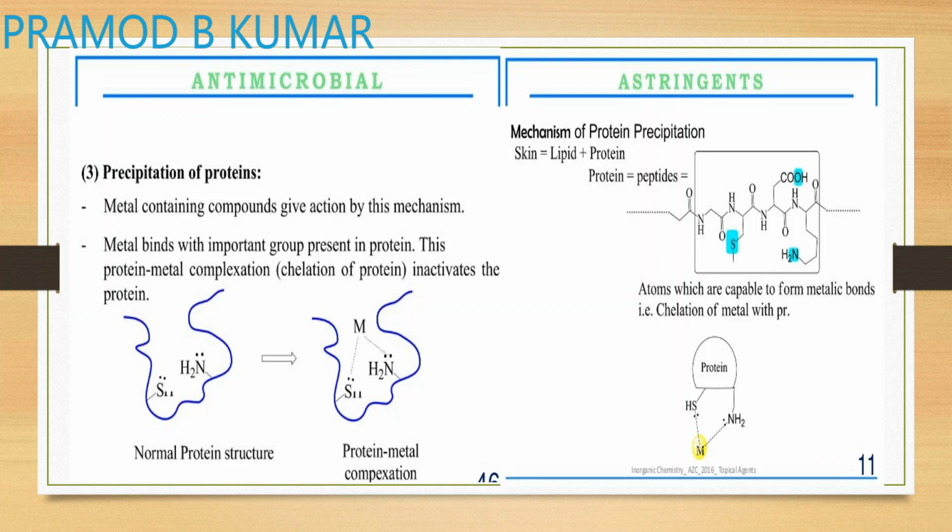When they orient in such a way that two such groups come close to each other, the metal forms a chelation complex with those groups present in the amino acids, and this will inactivate that particular protein. So this is the representative mechanism of action of your astringents and your antimicrobials. This is very important from your examination point of view. It is a representation of how the drug exactly acts, how the mechanism of action occurs.